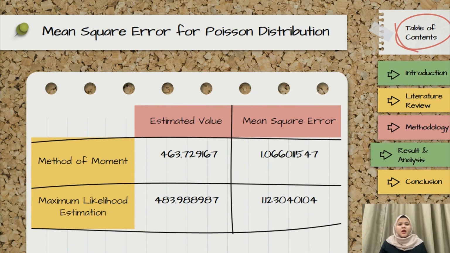In order for us to know which parameter estimation will be used for this data, we choose the lowest mean square error. From the summarized table, we can see that the mean square error for method of moment is the lowest compared to maximum likelihood estimation. Therefore, we are using the method of moment to fit the distribution to the data of domestic violence.